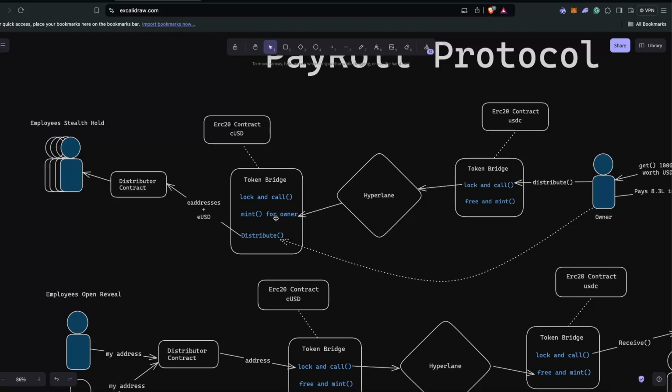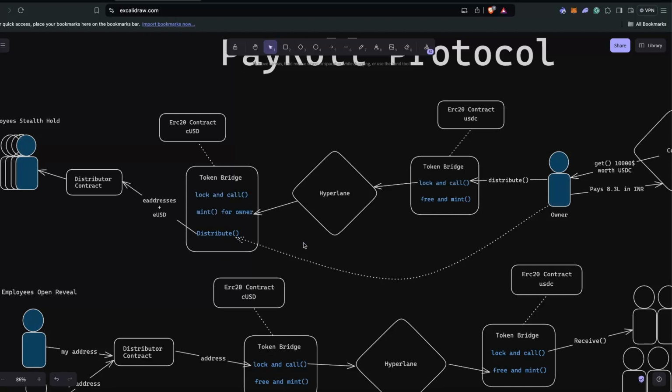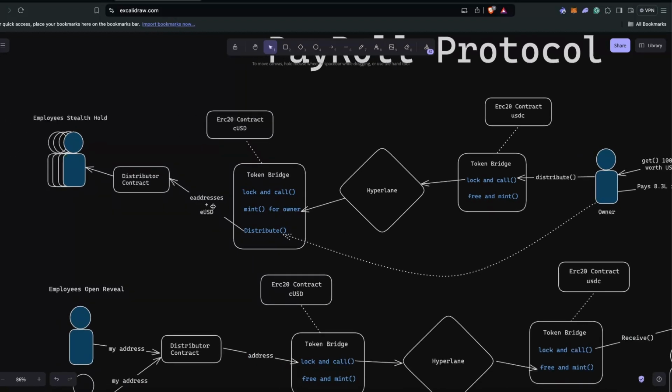It will only record the amount of tokens a particular owner holds on the Binance blockchain, meaning how many tokens were deposited by that owner on the token bridge of the Binance blockchain. Then the owner can again come and mention all the addresses plus the encrypted amounts that all the distributors should receive. So employees will receive this amount.